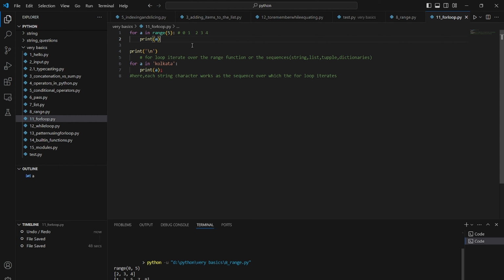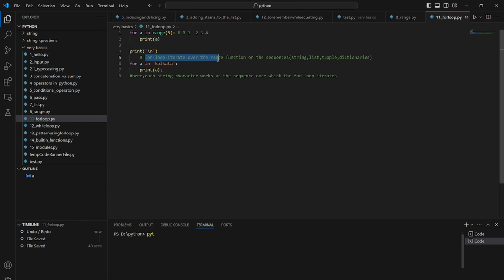So this will be the iteration, and we can use backslash n to go to the next line. This we have used in the C language as well. What is the mistake here? I don't know. Range of 5, print A. I don't think anything is a mistake here.